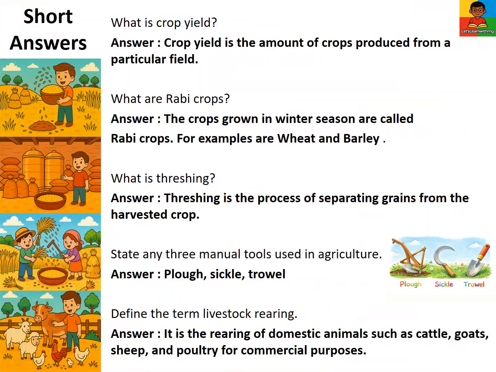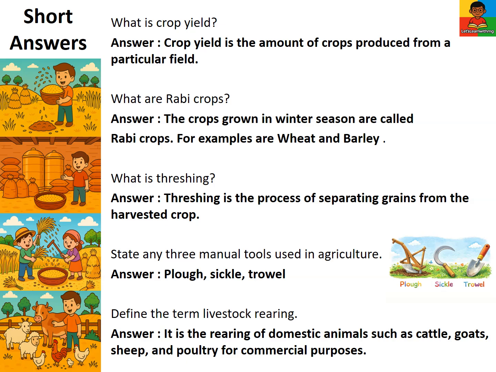More short answers. What is crop yield? Crop yield is the amount of crops produced from a particular field. What are rabi crops? The crops grown in winter season are called rabi crops. Examples are wheat and barley. What is threshing? Threshing is the process of separating grains from the harvested crop.